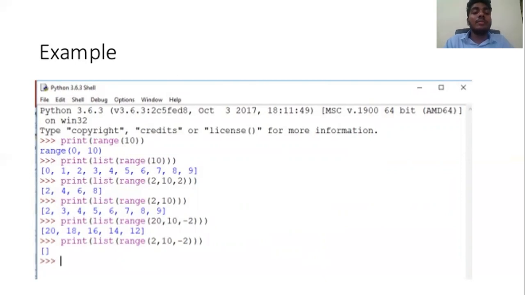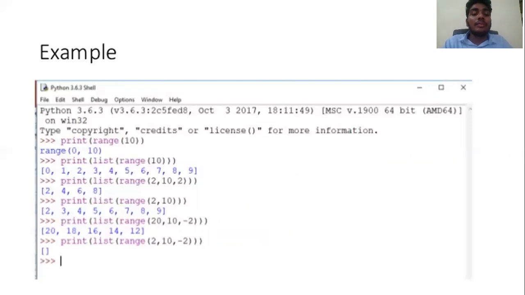Next, print the list of range of 2, 10, 2. Here we gave the starting point 2, stop point 10, and step size 2. From the starting point 2, it will print 2, then we add 2: 2 plus 2 is 4, it will print; 4 plus 2 is 6, it will print; 6 plus 2 is 8, it will print; 8 plus 2 is 10, it will not print because it is the stopping element, so it will not print in range.